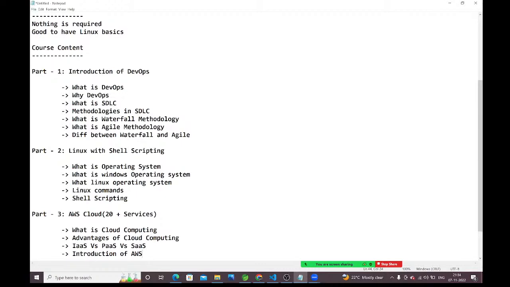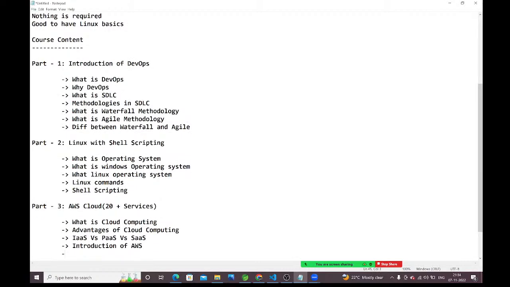After this, we are going to discuss account creation. If you want to work with AWS, everyone should have an account in AWS. How to create the account in AWS, we are going to discuss.